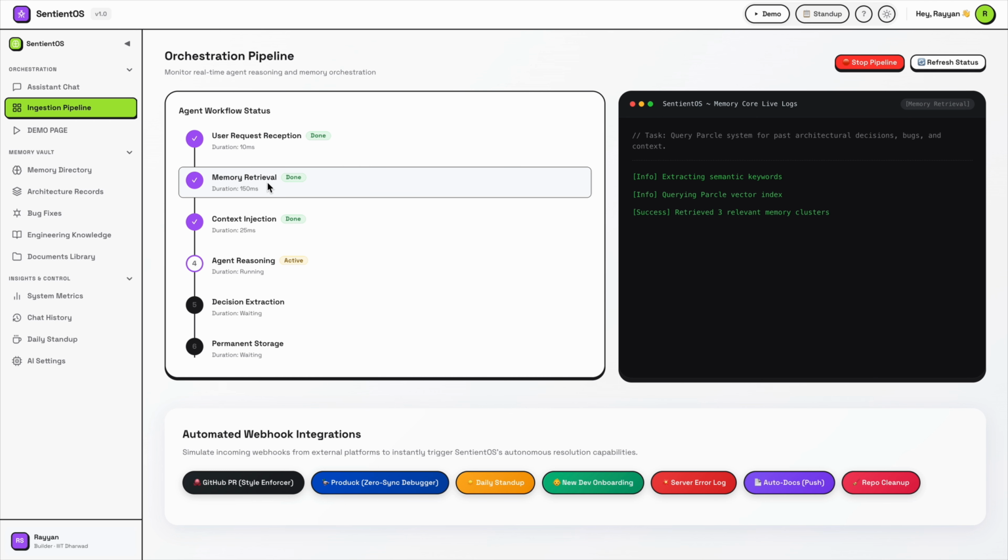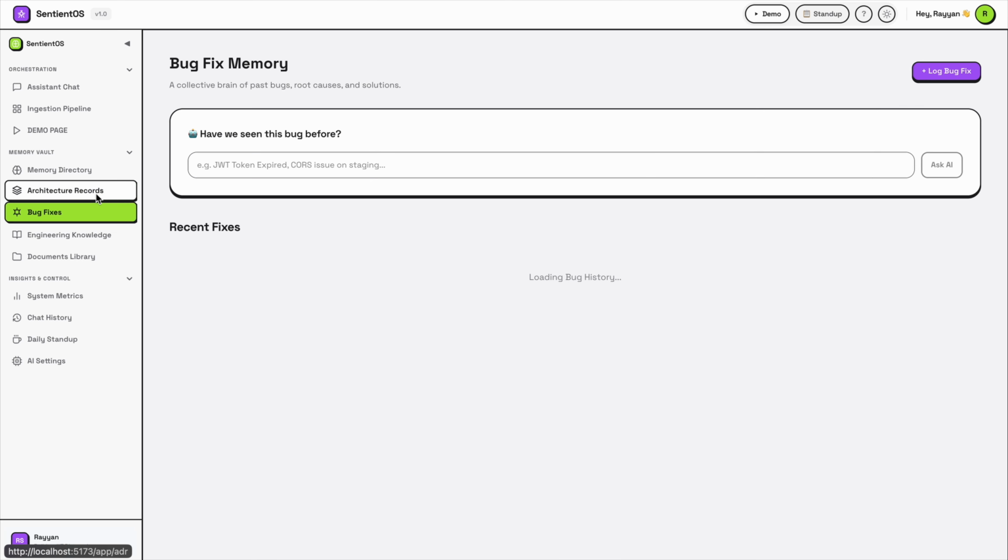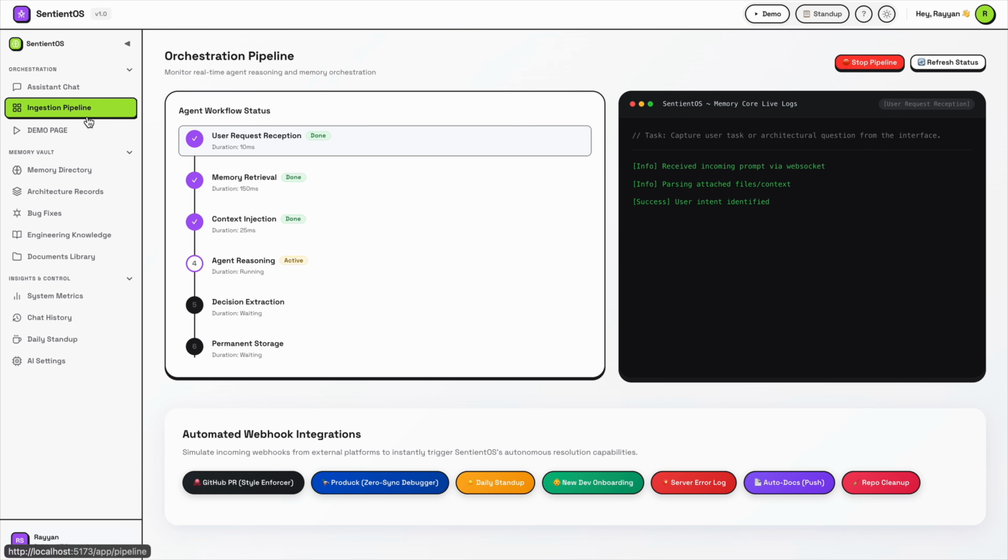Second is memory retrieval. Before reasoning, SentientOS checks its persistent memory. It searches previous architectural decisions, bug fixes, cleanup operations, and historical project knowledge stored in Parcel. What happens is it queries the memory database, retrieves related past experience, and then gathers relevant decisions.